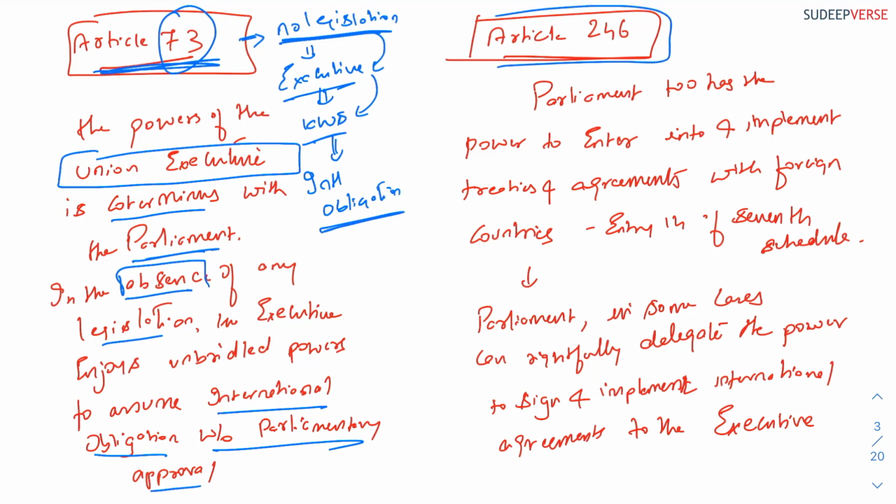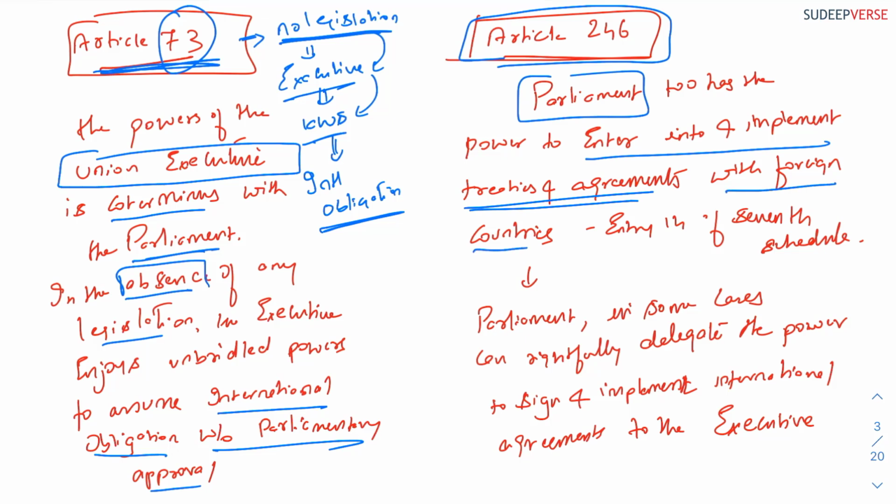Now, when you come to Article 246, the Parliament also has the power to enter into and implement treaties and agreements with foreign countries. This is read with regard to Entry 14 of the 7th Schedule. So Article 246 also allows the Parliament to enter into agreements and treaties with respect to foreign countries or international obligations.